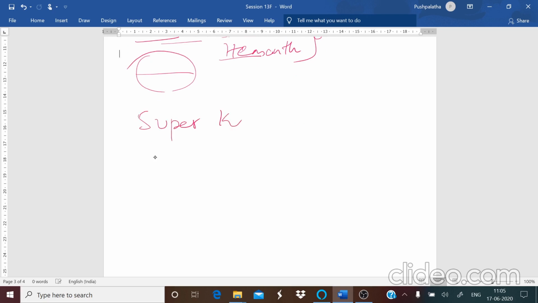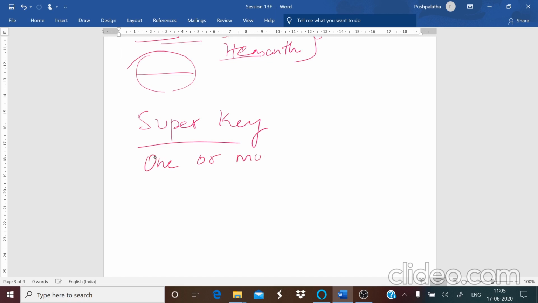Next is your super key. So when you are saying one or more than one column uniquely identifies each table tuple, that is a record in a relation, then you call that a super key. Just give the definition for this first.